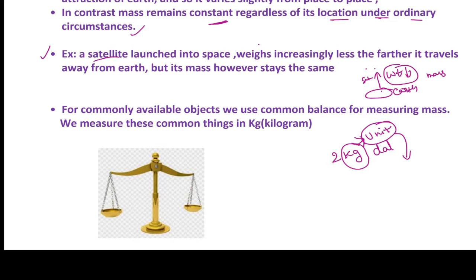For commonly available objects, we use a common balance for measuring mass. We measure these common things in kilograms. If you go to a grocery shop, how do you ask: 2 kg of sugar, 2 kg of dal, 10 kg of rice, like that? All these common things we can measure in kg.